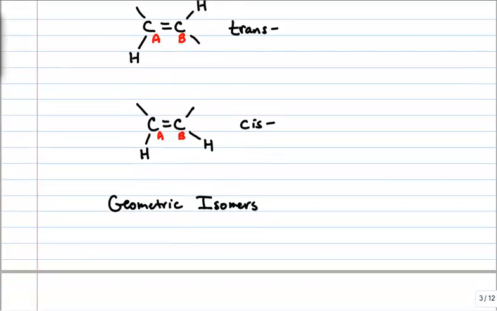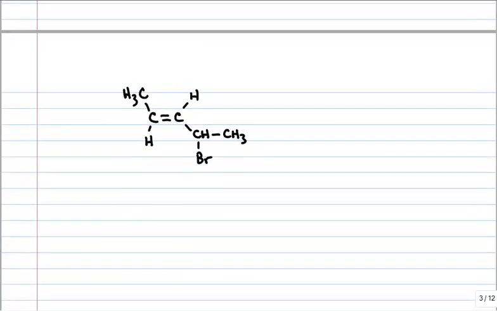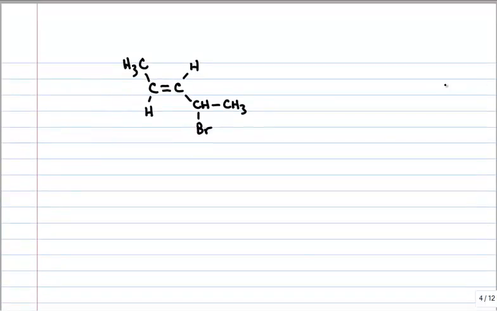Well, if I give you enough information, sometimes you can predict whether we have the cis or trans isomer. Look at this molecule. First of all, you know it's an alkene because you see this prominent carbon-carbon double bond. So I'm going to label the carbons just for discussion. And it looks like carbon A has a hydrogen and carbon B has a hydrogen. Well, that means there can be cis-trans isomerism. You can have cis-trans isomers.